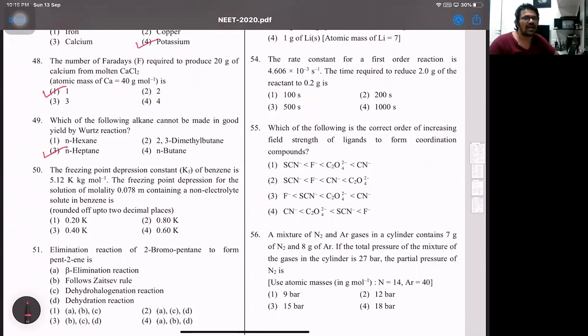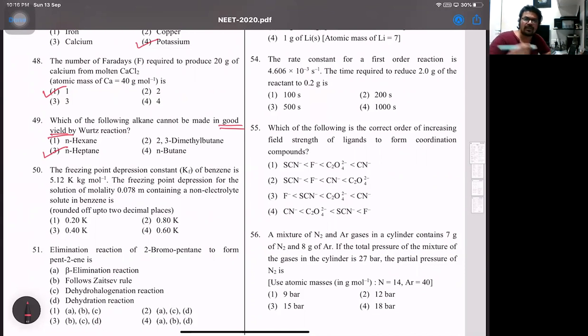So you can't prepare alkanes with odd number of carbon atoms in good yield. That's the word. You can prepare if I take 2 different alkyl halides where we get a mixture of 3 different alkanes. So the word is good yield to catch over there. That's why the answer is C. Then coming to the 50th one now.